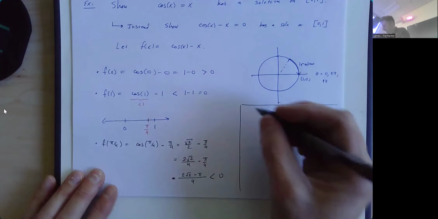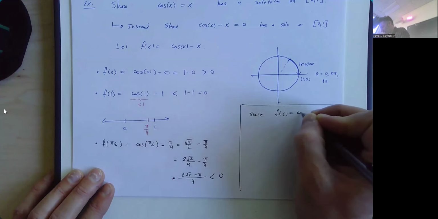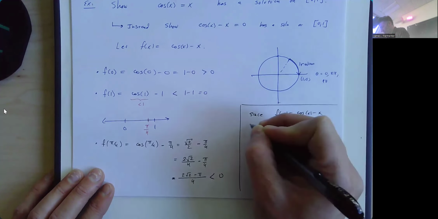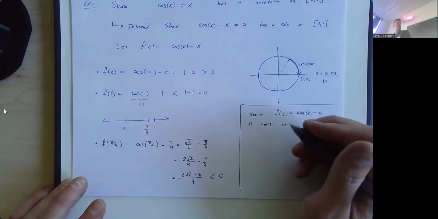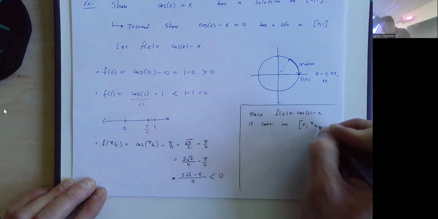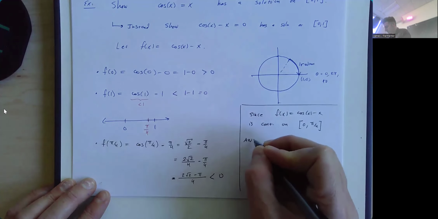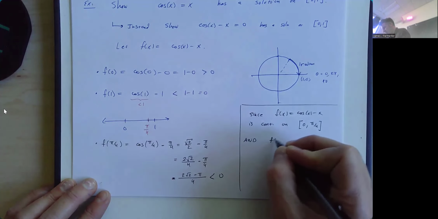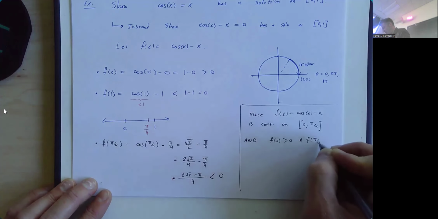You say, since f of x equal to cosine of x minus x is continuous on, I'm going to use the smaller interval, the interval from 0 to pi over 4, and we just found that f of 0 is positive and f of pi over 4 is negative,